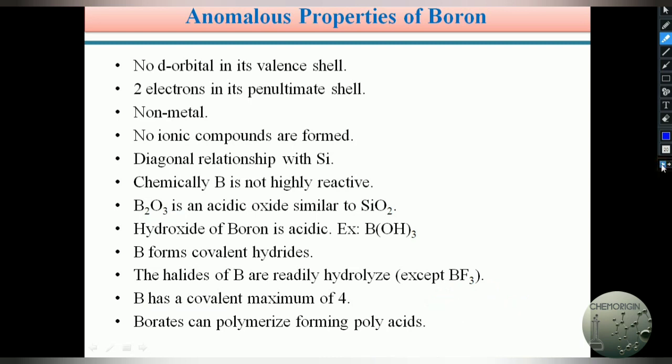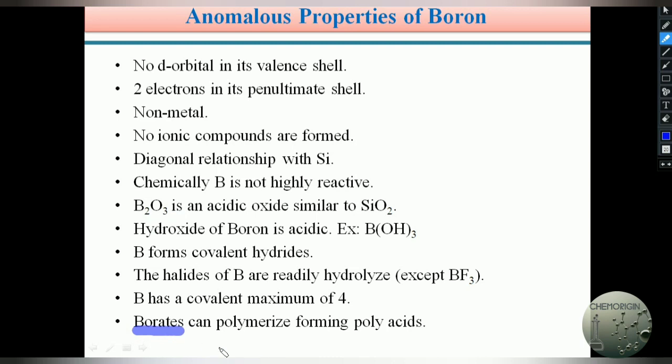Borates can polymerize, forming polyacids. See here, orthoboric acid is there, no? This orthoboric acid reacts with other molecules of orthoboric acid, they can polymerize and form a chain type of very big polymeric structure. But the hydroxides of other third A group elements, aluminium hydroxide, gallium hydroxide, indium hydroxide, cannot polymerize like borates.